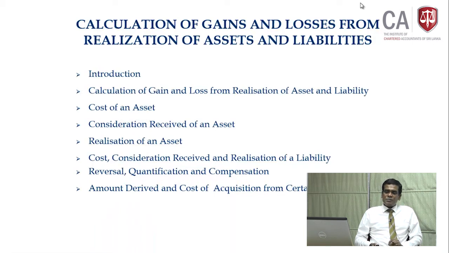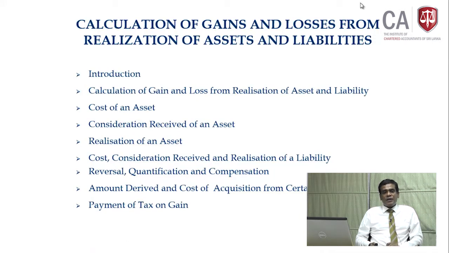This is something special. There are certain realization types, how to calculate the consideration received and cost, the amount derived and the cost. Look at those, what are those instances? In those instances, what are the consideration received and cost?